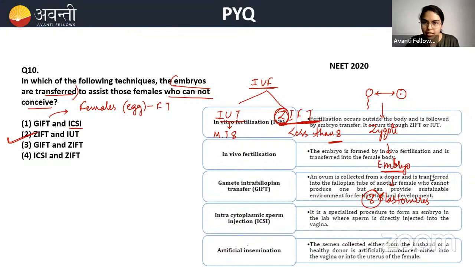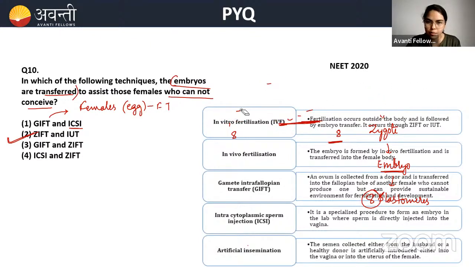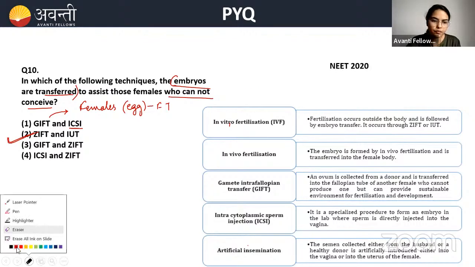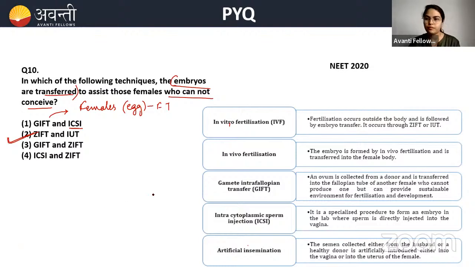Here you can see and take the points. Just a minute, I'll erase this. You can take some time and read it, just for revision purposes. The same things which I have told you, they have given here. In vitro fertilization occurs outside the body, that is in vitro condition, followed by embryo transfer.